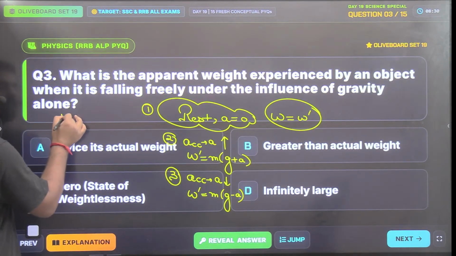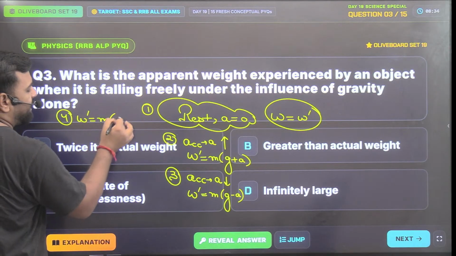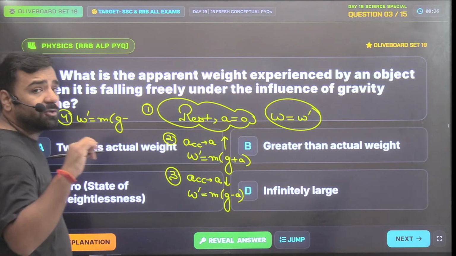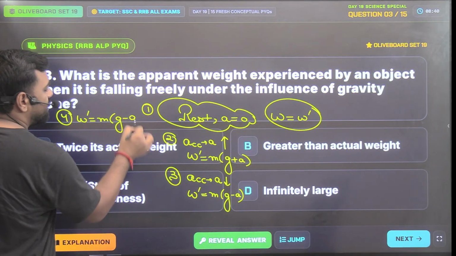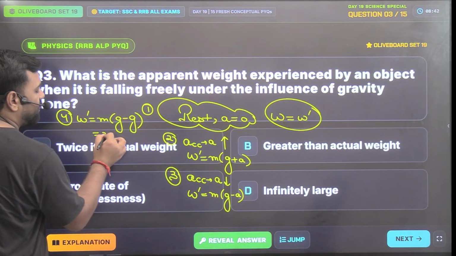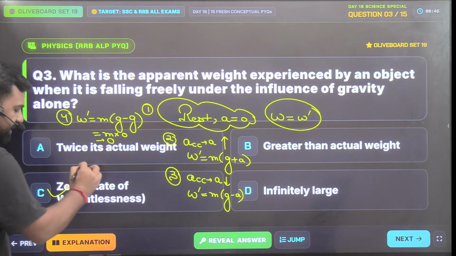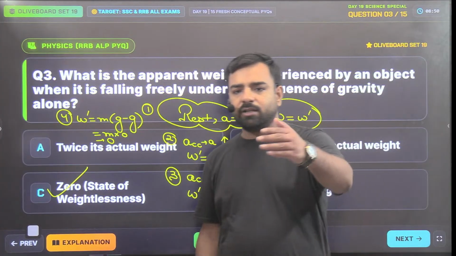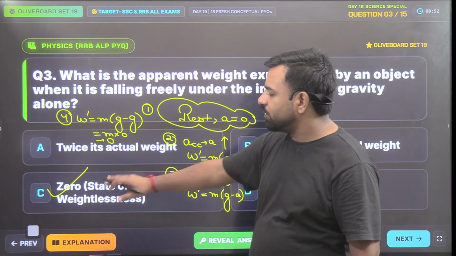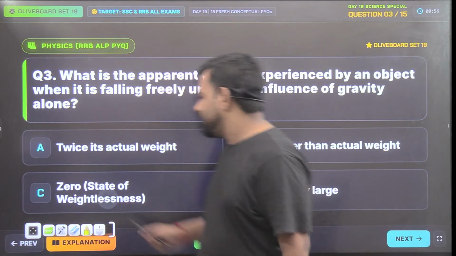So in the fourth condition, the apparent weight will be equal to m into g minus, it's not a this time because the acceleration of the lift will be equal to g. So it will be m into 0. That means it will be the condition of weightlessness, or we can say the weight will be 0, right? So Ankit, Utkarsh and all the other candidates who are going with option number C, you all are correct. That's great. So here we'll go with option number C.